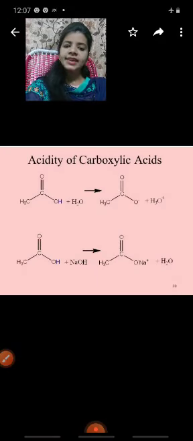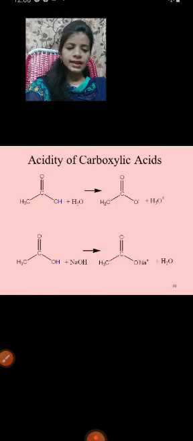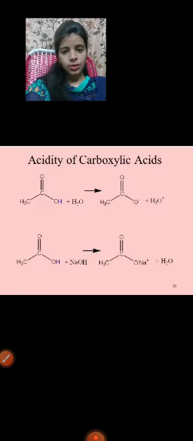Next one, acidity of carboxylic acid. Examples here: CH3, C double bond O, OH. Methanoic acid reacts with water molecule. It gives rise to hydronium ion. Next one, same here. Methanoic carboxylic acid reacts with base. Which base here? The strong base sodium hydroxide reacts with methanoic acid. It gives rise to what is that? Sodium acetate molecule and water molecule.